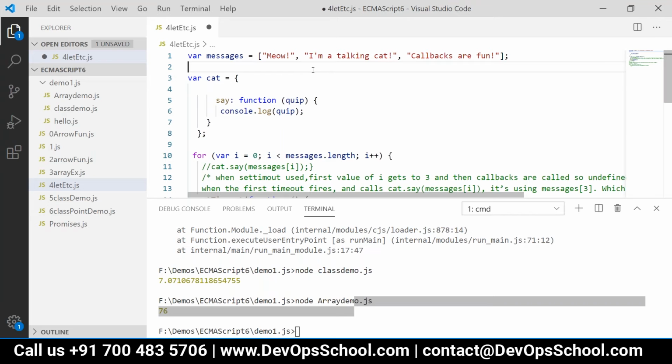I am adding one more complexity here. Let us create an object. Look at line number 3. That is cat, right? It's an object. How do we create an object in JavaScript? Just a pair of curly braces, and then we can add key value pairs. So here we are creating an object cat. Please create that.